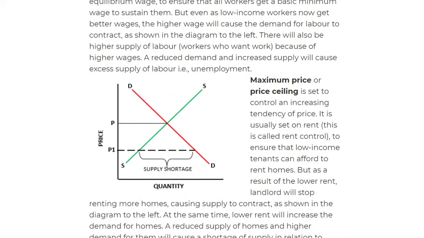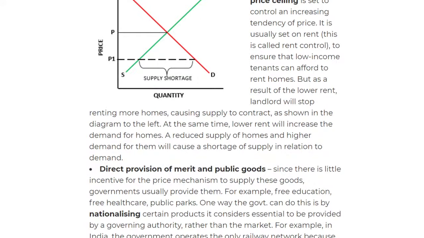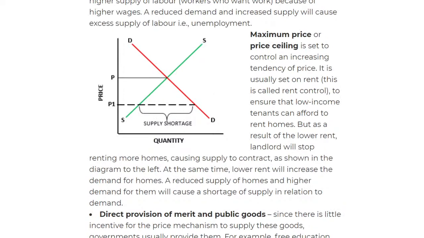Then we have the maximum price, which is the opposite. So there'll be supply shortage. When there's supply shortage, what will that mean? It means that we need to increase the price. So we use something called the maximum price, for example, demerit goods. Okay. So if I want to increase the price, I would use some demerit goods in order to increase the price. So I use something called the price ceiling or the maximum price.